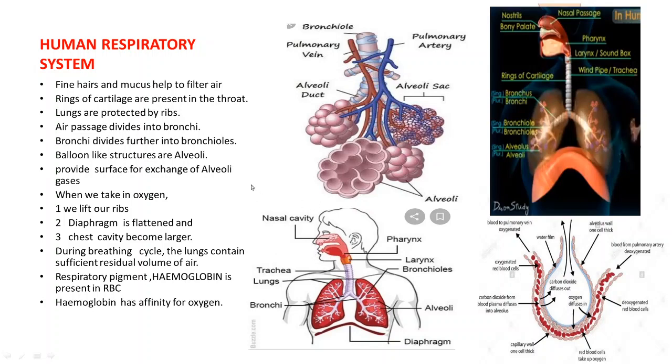Students, if you want to learn this thoroughly, first be perfect in all the parts of our respiratory system. It is very simple. Go through all these figures shown on this slide, which will help you understand it in a better way. And secondly, copy all the points which are on this slide. Hope you understood.